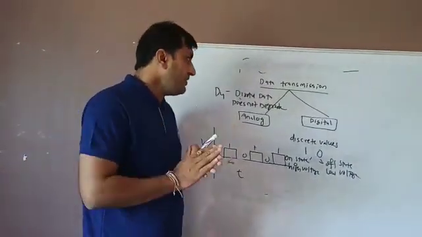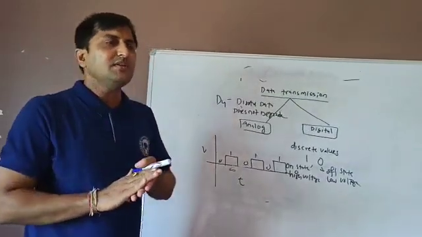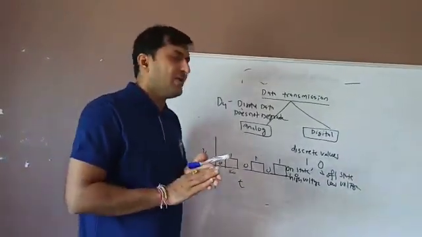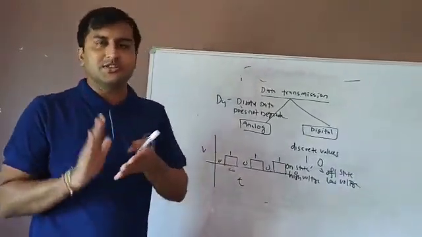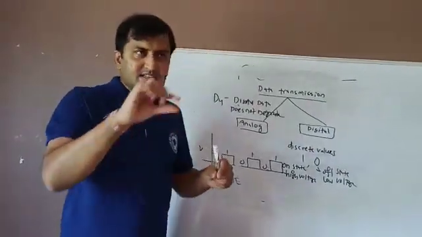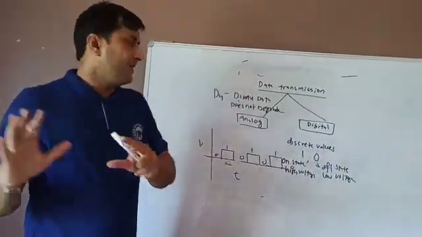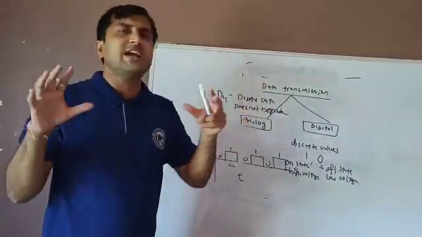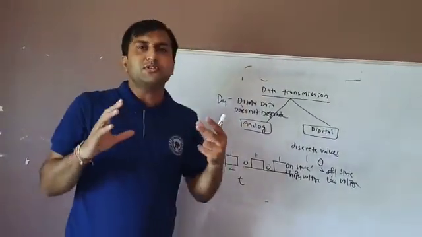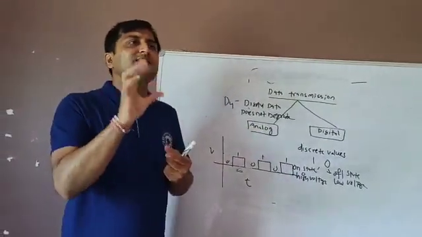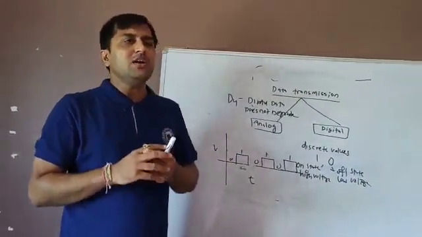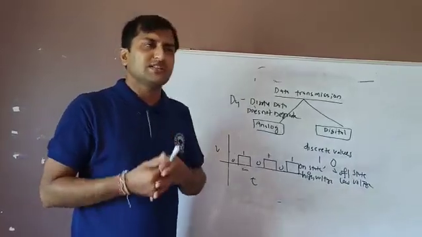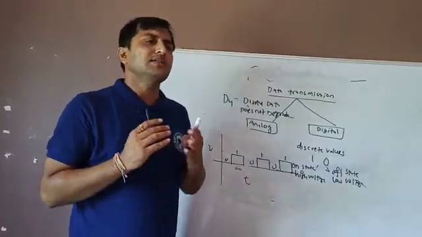So what we learn is that there are two types of data transmission. The signals are transmitted in two ways, one is analog, the other is digital. Analog means continuous signal, digital means discrete signal. In analog transmission, the signal voltage varies sinusoidally, like a sine wave. In digital data transmission, the signal voltage has a discrete value, either 0 or 1. So for long distance transmission, the signal does not degrade.